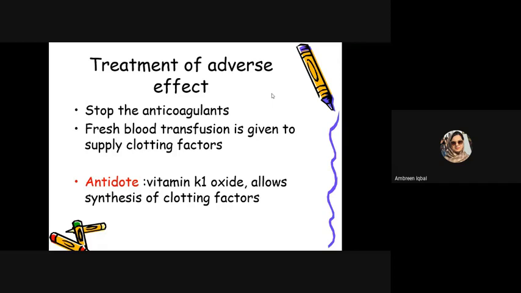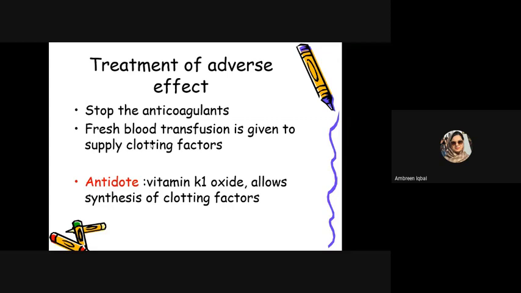Because the fresh blood transfusion already contains clotting factors, we are going to take ready-made clotting factors in the blood. So these clotting factors are going to help us and make plugs wherever required. Another antidote is vitamin K1 oxide. It allows the synthesis of the clotting factors.